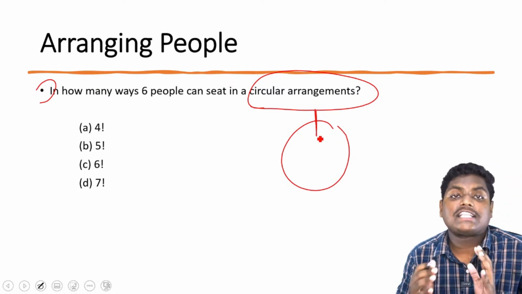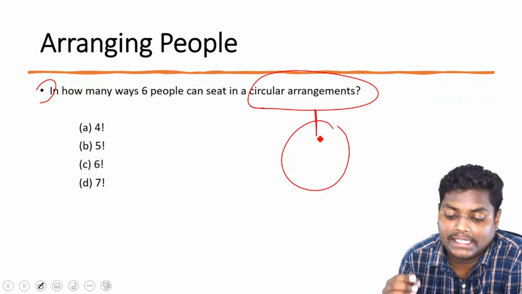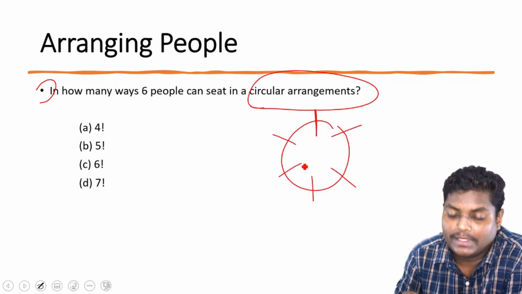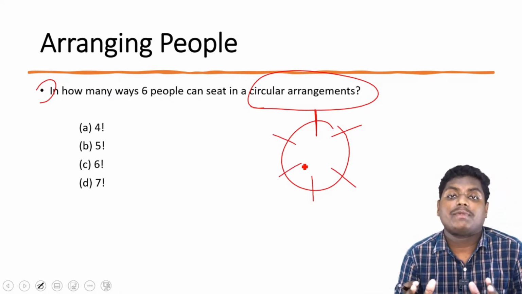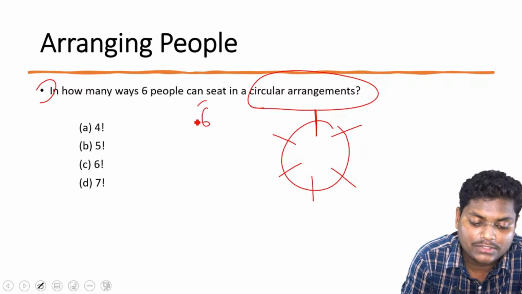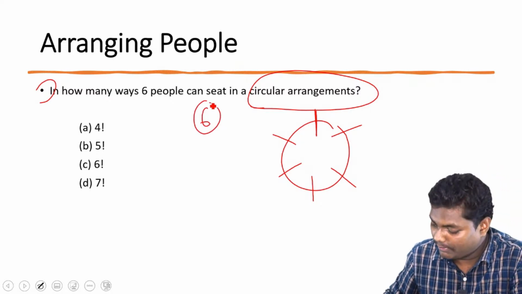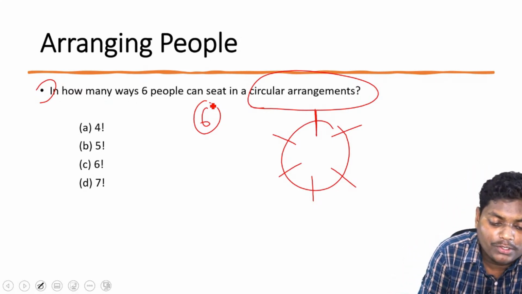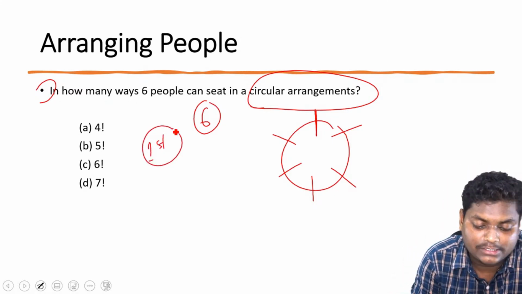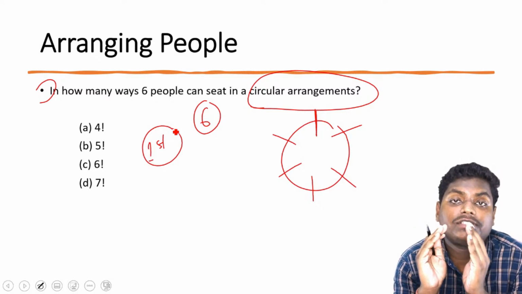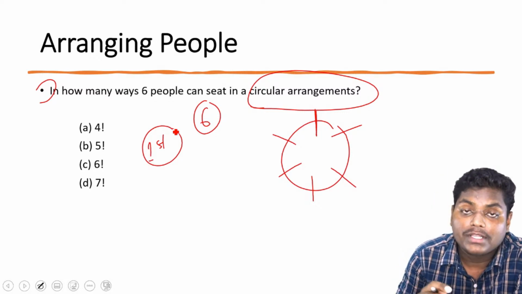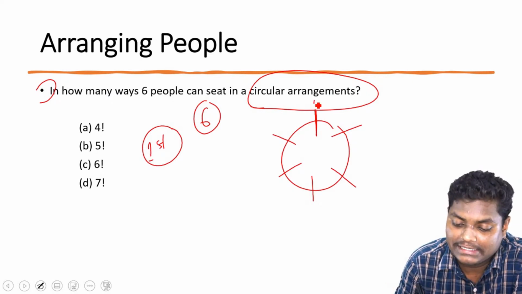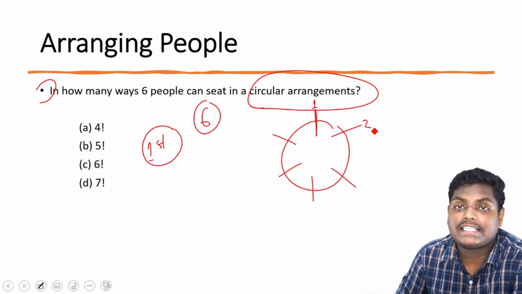So we are having 6 people and we want to arrange them in a circular arrangement. If we are talking about a circular arrangement, we'll be having 6 seats. Now we have the task of assigning seats to each of them. The important thing to note here, when the first person comes and sits, focus and understand. For him, all the seats are same. No matter whether he takes this position or this position, it will be an equivalent thing.